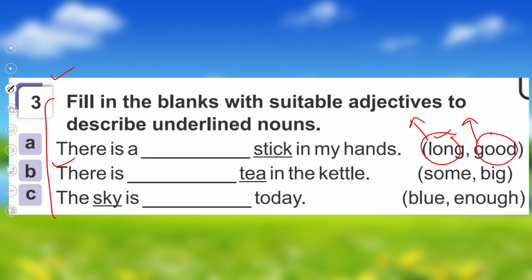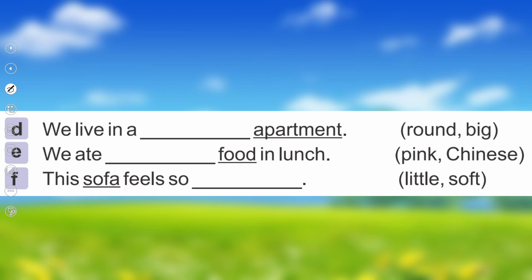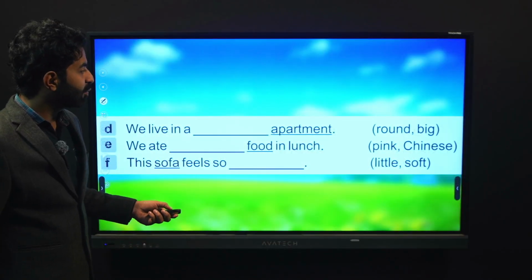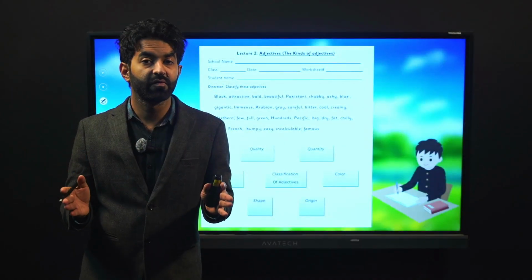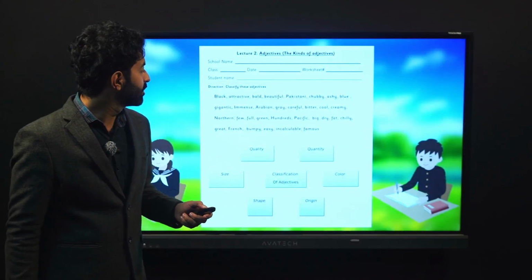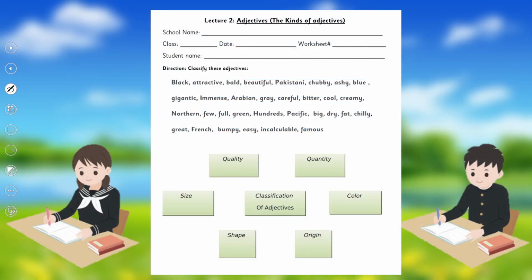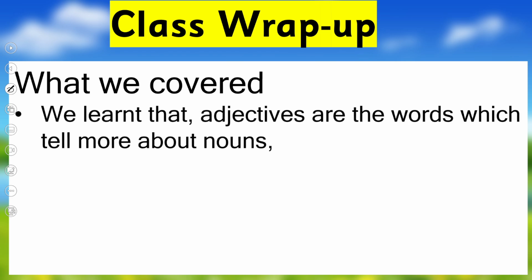There is blank tea in the kettle. Are we going to use adjective of quantity or adjective of size? The sky is blank today. Are we going to use adjective of color or adjective of quantity? Let's see how well you do this. Here's the second part of the activity. And we have our worksheet where you have to find out about the right adjectives. You have to find adjectives of quality, quantity, size, shape, origin, and color.